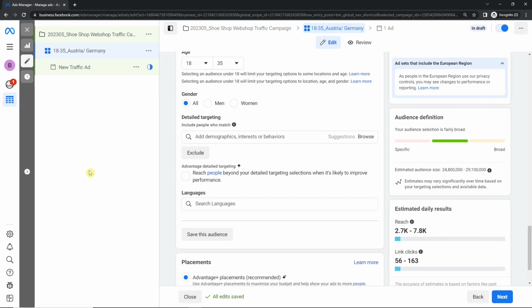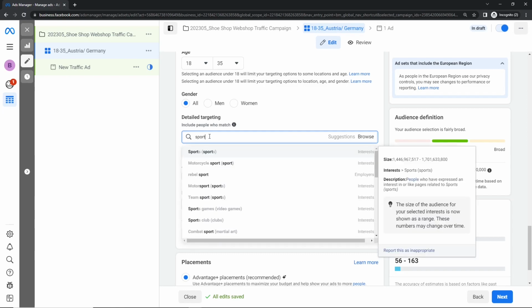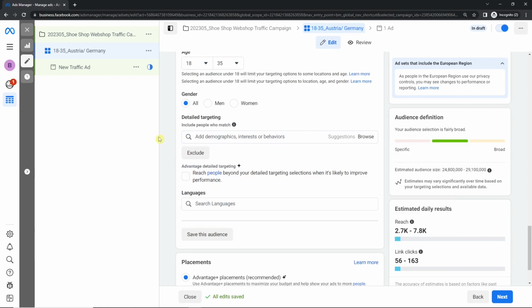Okay, now we talk about the detailed targeting, which is demographics, interests, and behavior. Here we have a field where we can write something in, for example, sport, and then we get different results. It looks a bit like the location, but is of course something completely different. And this is also the biggest or has the biggest influence on our audience size, because now we have 24.8 to 29 million people.